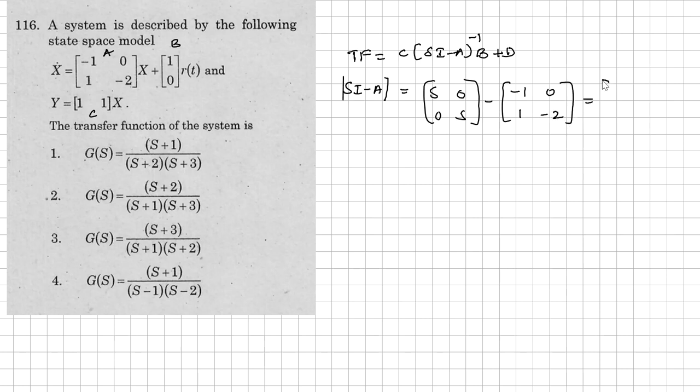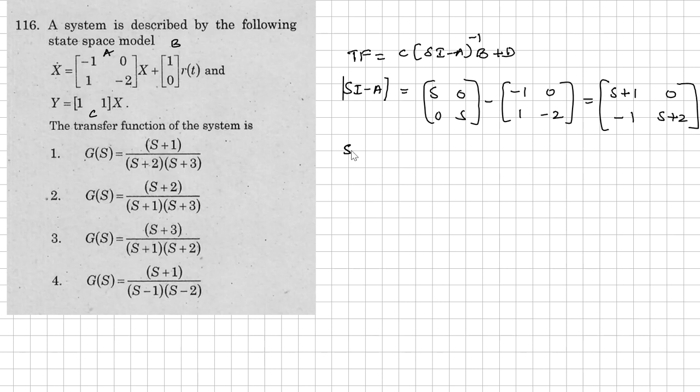After doing this you'll get s plus 1, and 0 minus 0 means 0, so we'll get minus 1, and here it is s plus 2. So this is the matrix that you got: s plus 1, 0, minus 1, s plus 2.